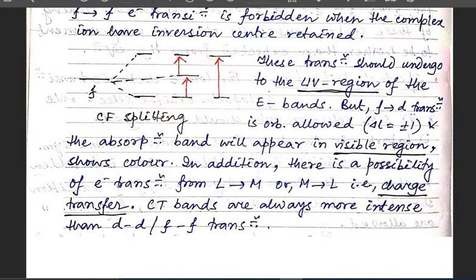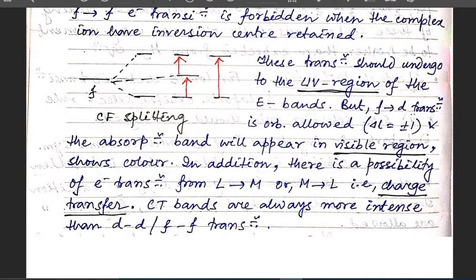So when delta S is equal to 0, meaning the spin of both energy states are equal, then the electron can jump from the lower to the higher energy state. But when the spin of the two energy states are different, there should be no electronic transition, or maybe the transition is possible but the color intensity is very low because the possibility of the transition is very less in that case.